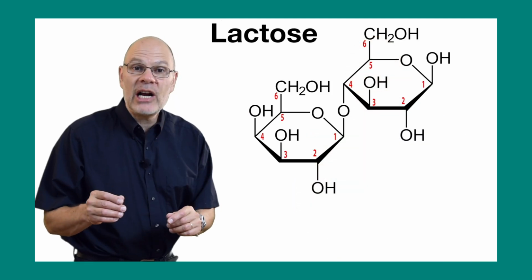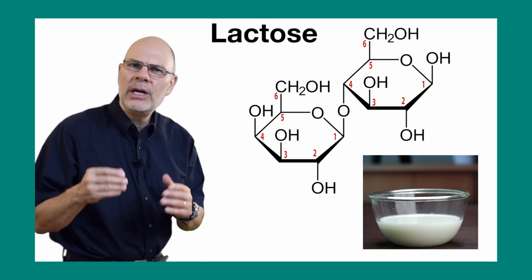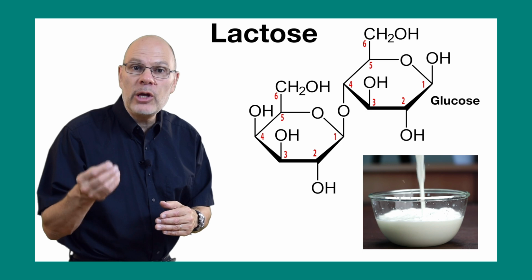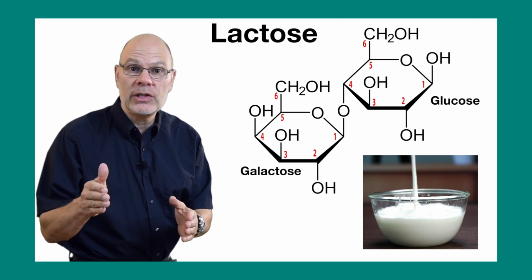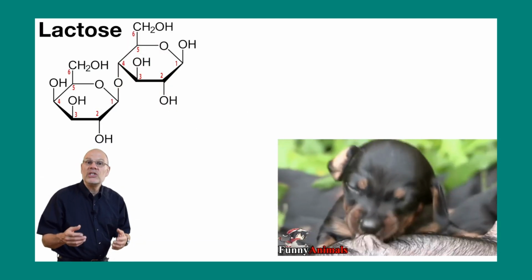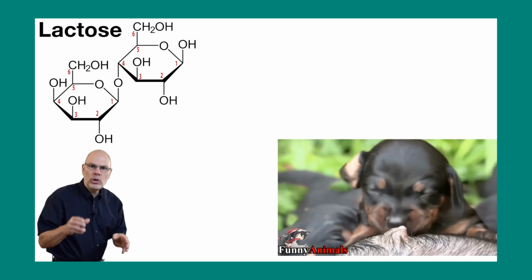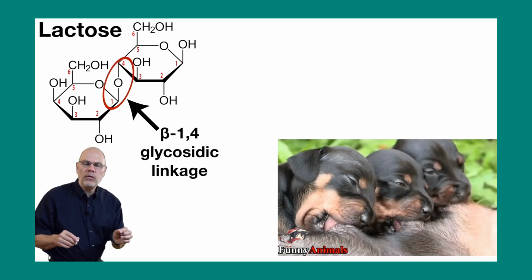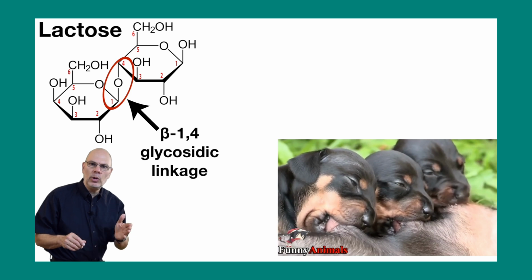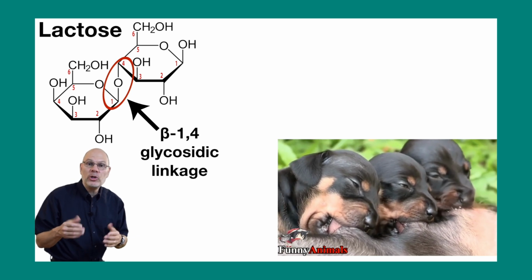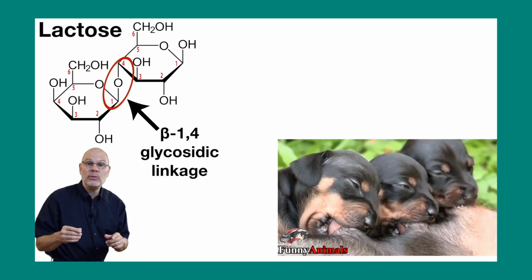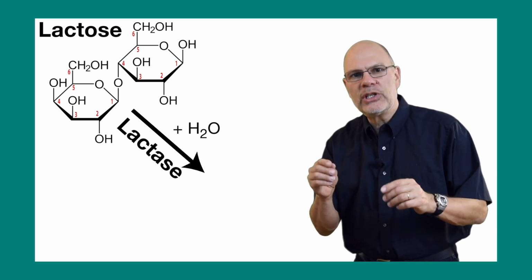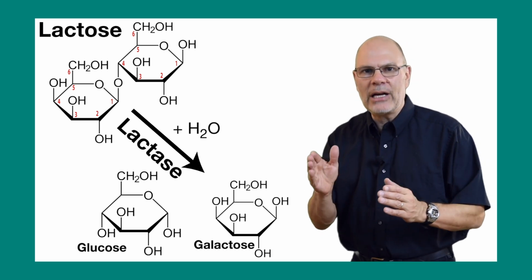The last disaccharide that we'll meet is lactose. It's the sugar in milk, and it consists of a glucose linked to another monosaccharide, galactose. All mammals drink milk as infants. That's what makes us mammals. In order to digest the lactose in milk, we need to be able to break this beta-1,4 glycosidic linkage between the glucose and the galactose, and all mammals are born with an enzyme that enables them to do that. It's called lactase, and it takes lactose and breaks it apart into glucose and galactose.